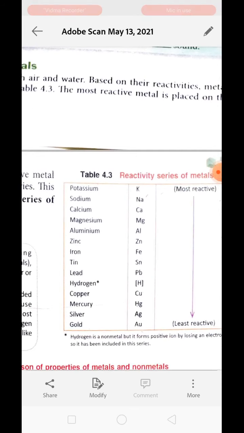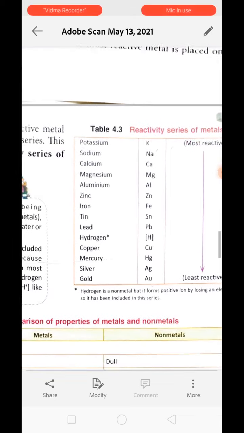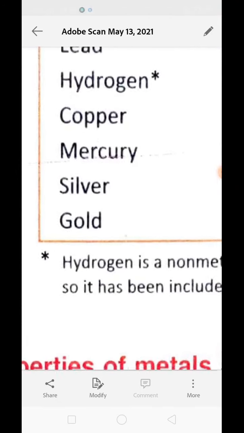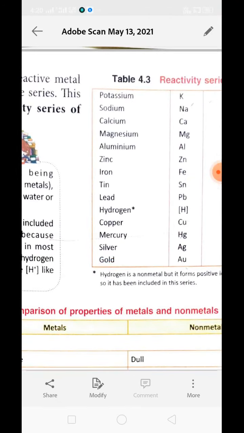As it descends from top to bottom, the power of reaction also slows down. We can say that the least reactive metal is present at the bottom. Understood? This is called the reactivity series.